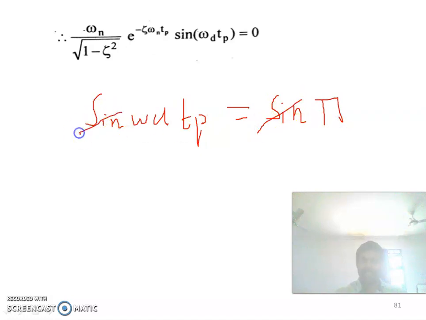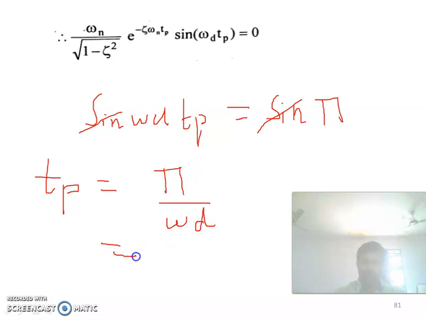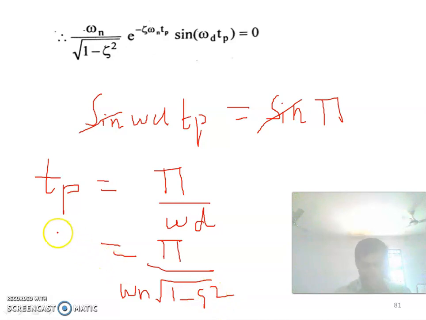So this sin and this sin will cancel and you will be getting Tp is equal to pi divided by omega d. What is omega d? Omega d is nothing but omega n into root of 1 minus zeta square. So this is nothing but the expression for Tp.